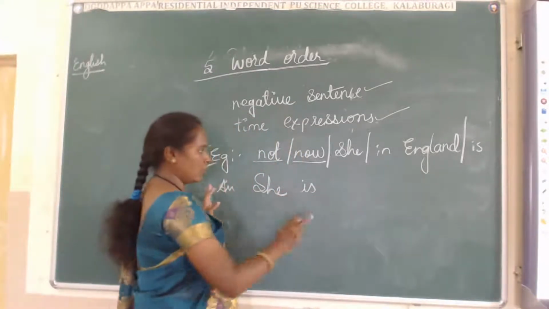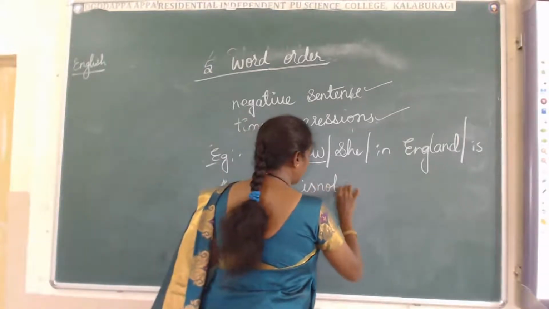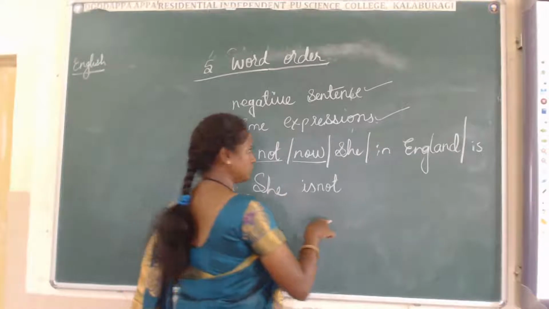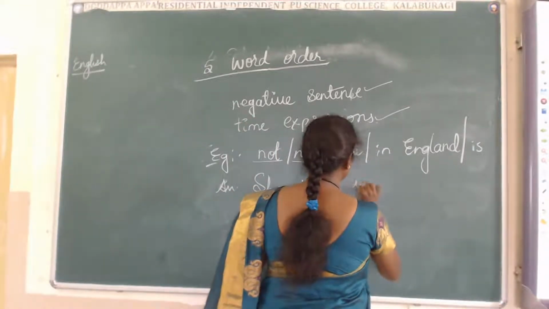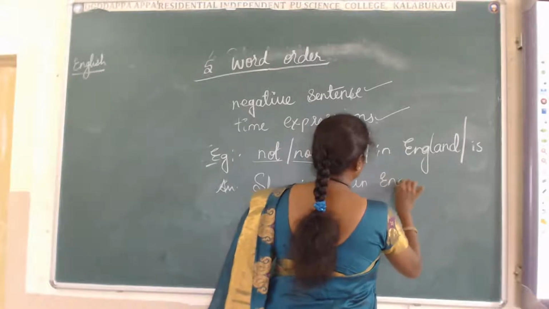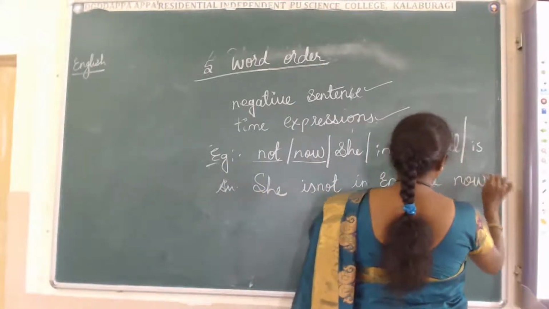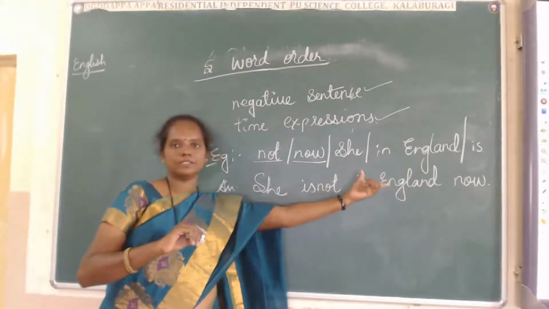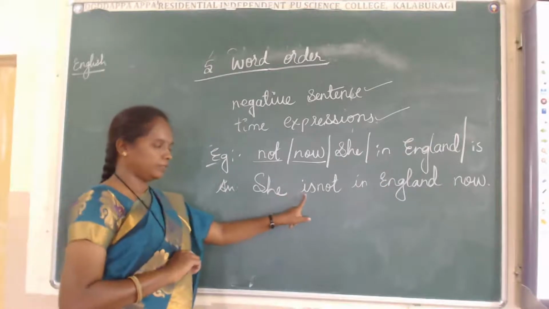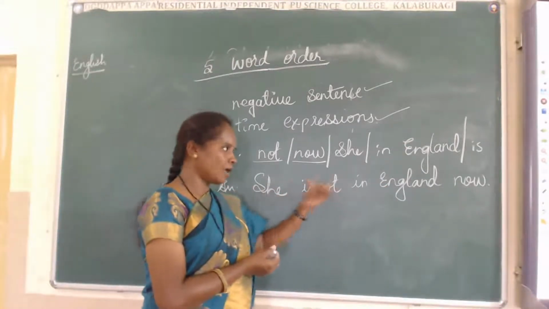After that, I told you, after the helping verb you have to use the negative word. She is not in England now. I told you, after the helping verb we have not. Sometimes what we do is, she is not now in England.